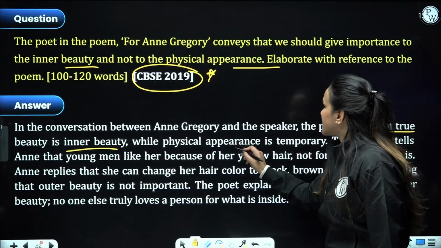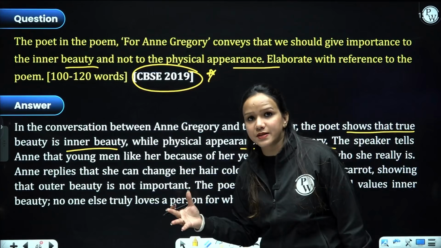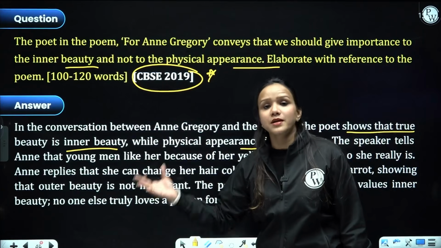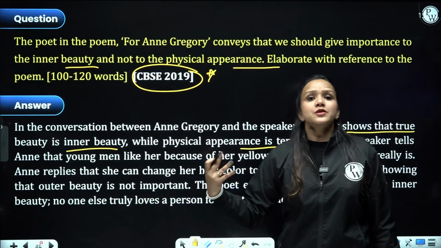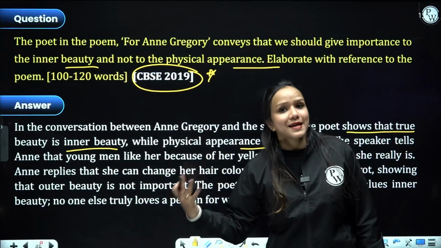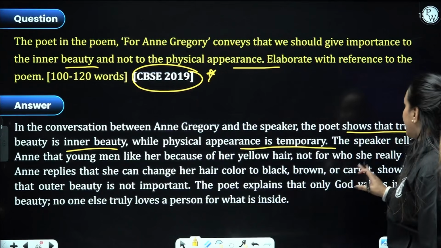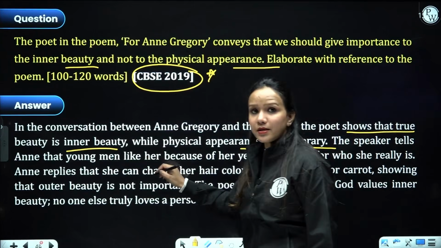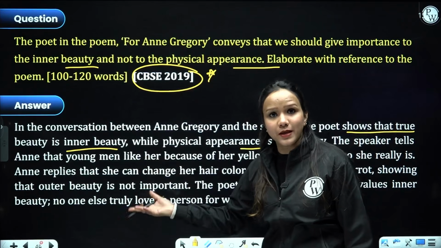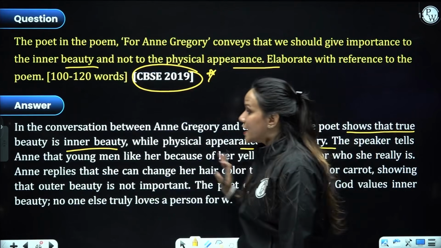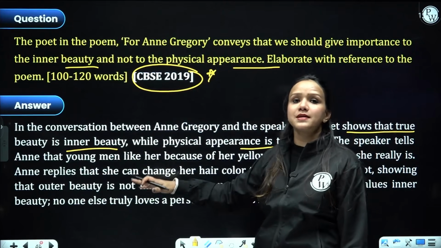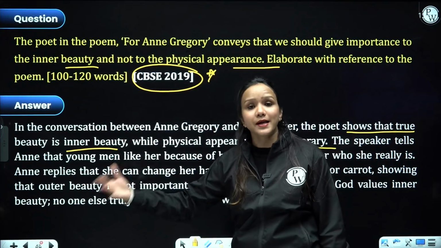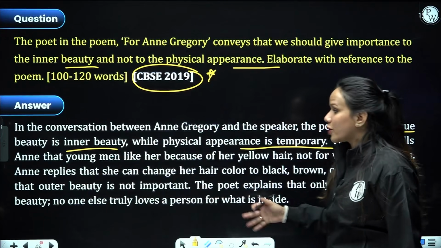So he says physical beauty is temporary, physical appearance is temporary, it may fade away with time, but what happens with the true beauty, the beauty that lies in the heart? It remains forever, right? The speaker tells that young men like her maybe for her looks, for her beautiful hair, but not for who she actually is. To which she replied that she wanted to be loved by someone who loved her for her real inner self, for her heart, but not for her looks, right? Not for her appearance, right?